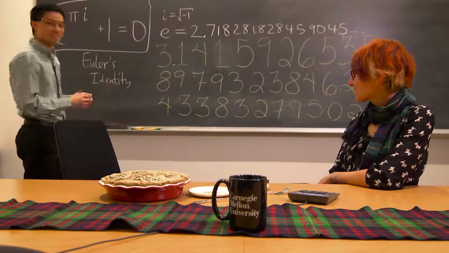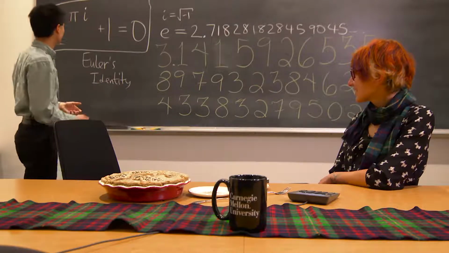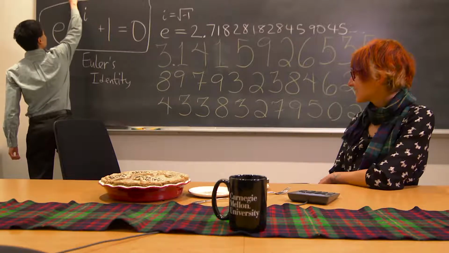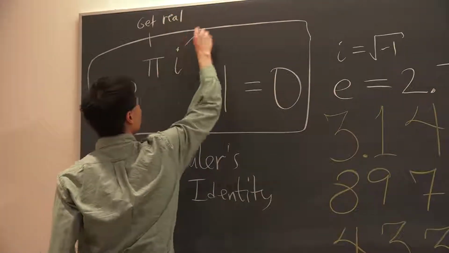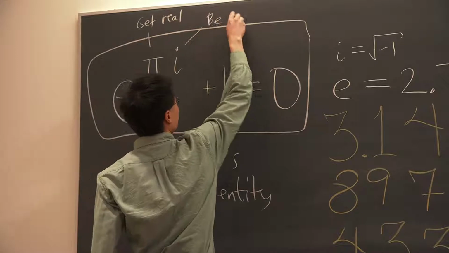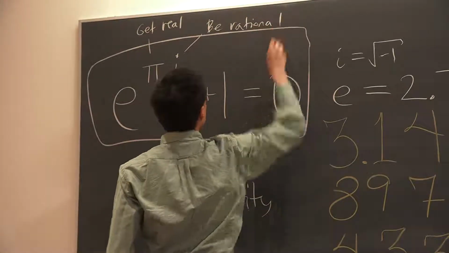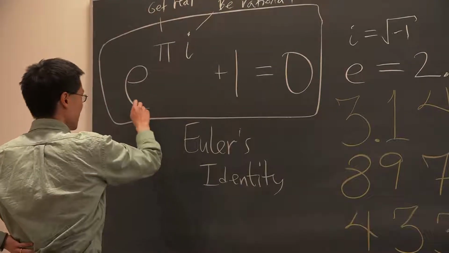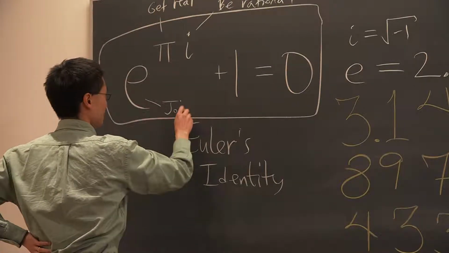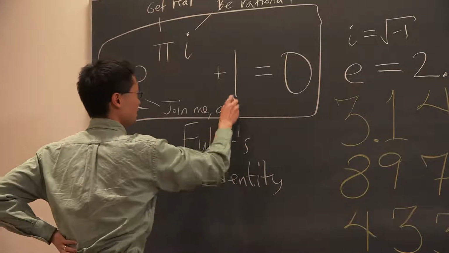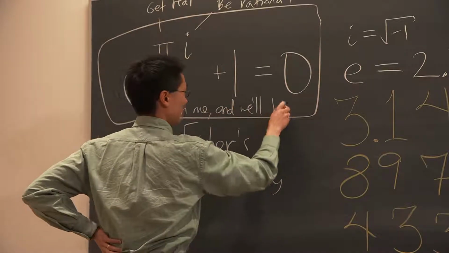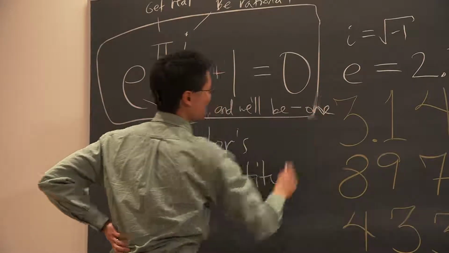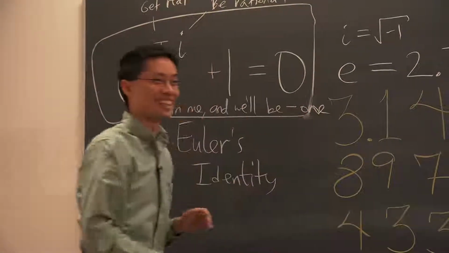But actually, that shirt should have one more punchline. The last punchline should be, well, let me write the joke first. This one says, get real. And this one says, be rational. The correct way to put the punchline on this joke is e should say, join me, and we'll be 1. So of course that's -1 right there.